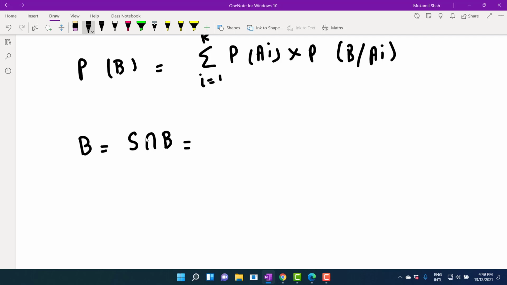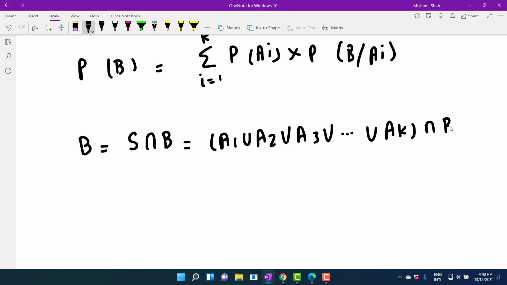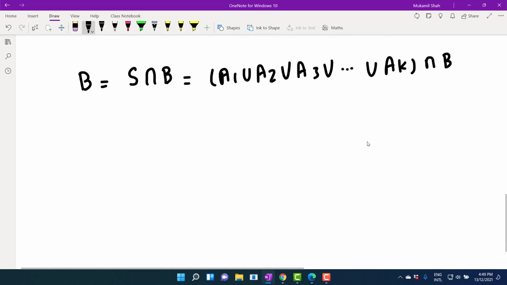So we can decompose S into Ai events: A1 union A2 union A3 union up to so on union Ak, intersection B, because S is equal to the union of all these events, which is already stated in the statement of the theorem.